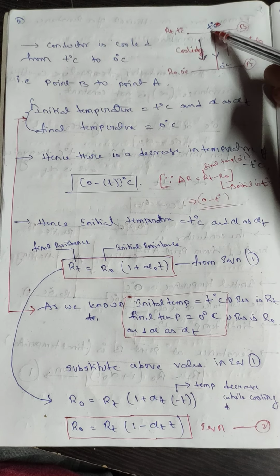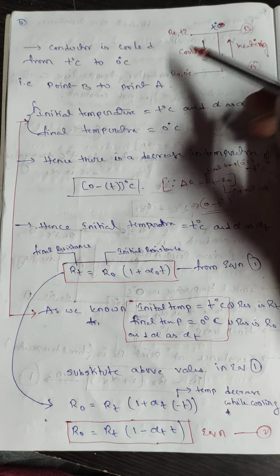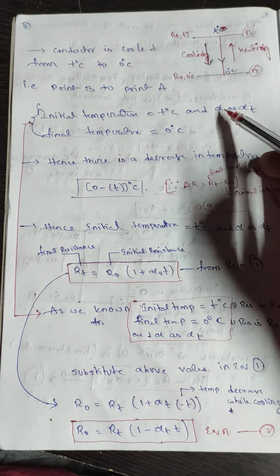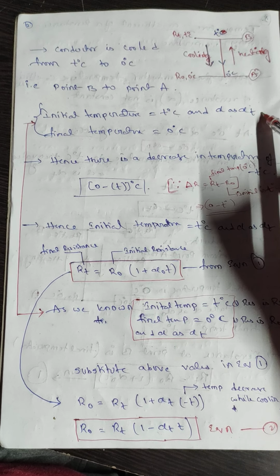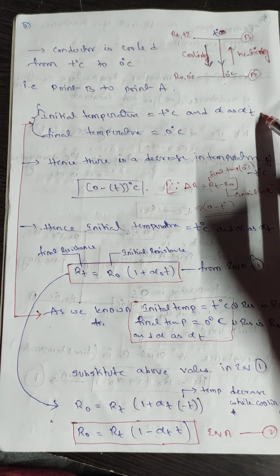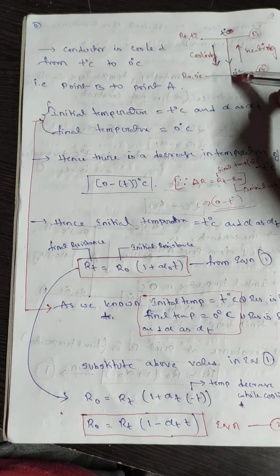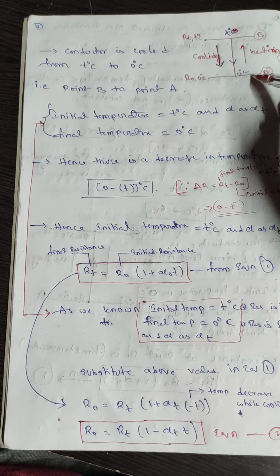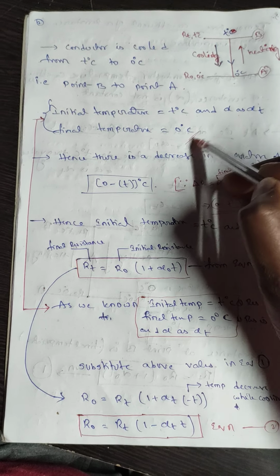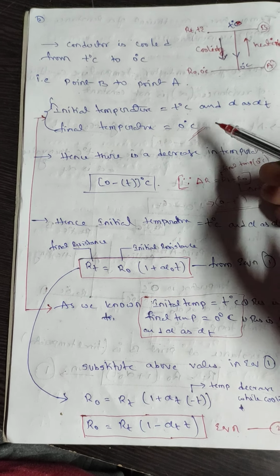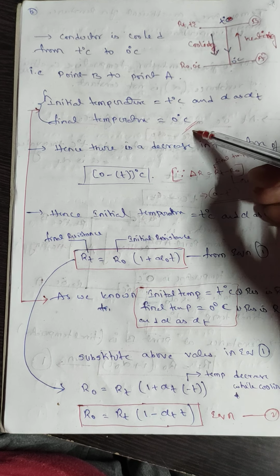Here it starts from T degrees Celsius, so the initial temperature will be T degrees Celsius and alpha will be alpha T. Then it is cooled from T degrees to 0 degrees, so the final temperature will be 0 degrees Celsius.